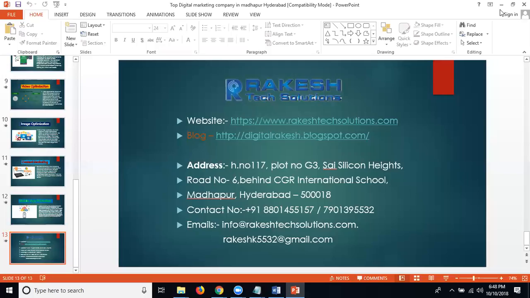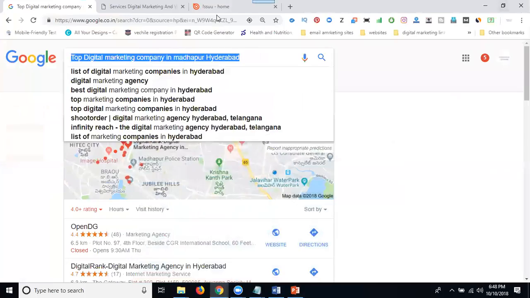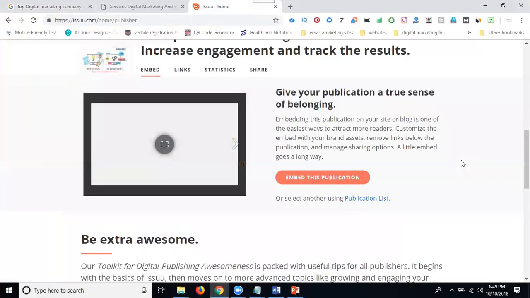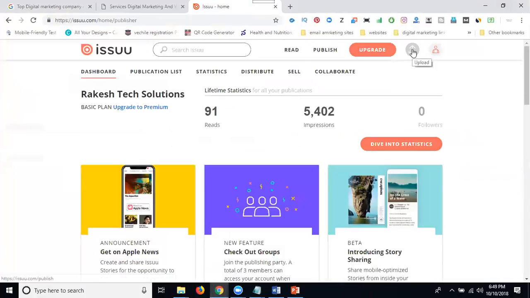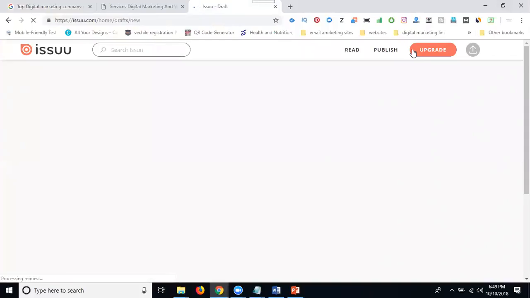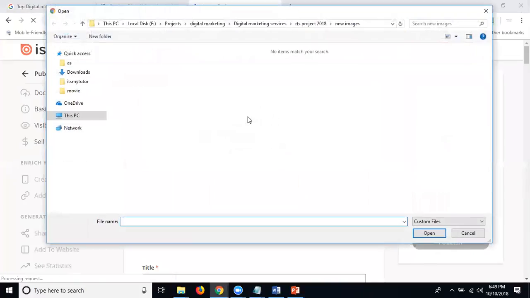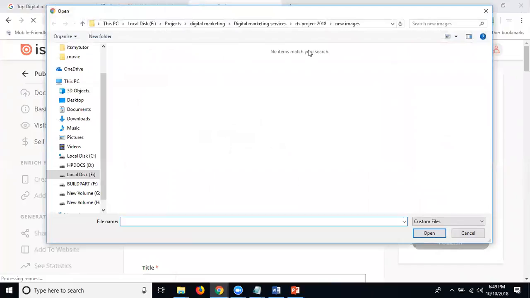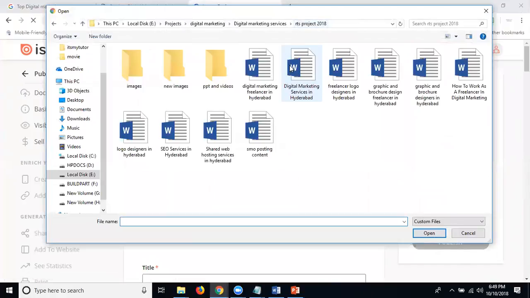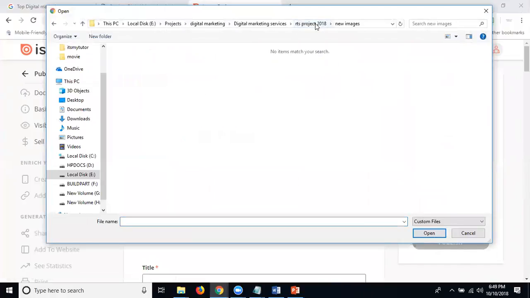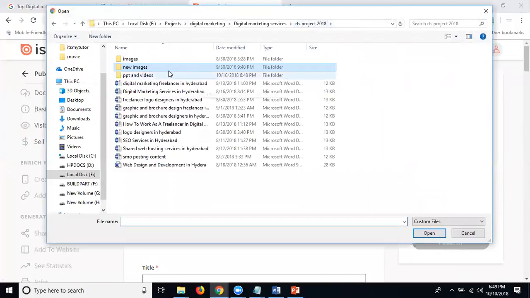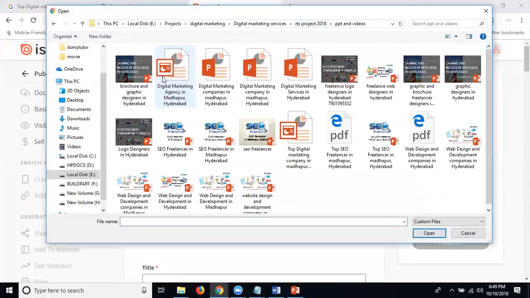Where can you submit after your PPT is done? Go to your Issuu. Here they call it upload. Upload your documentation, the PPT. What is the keyword?